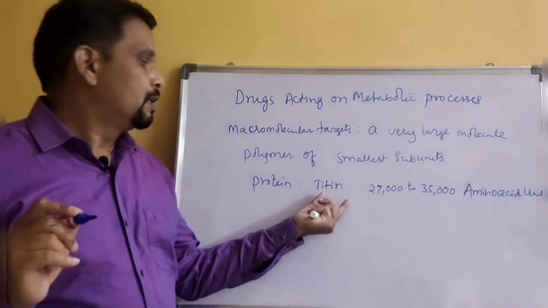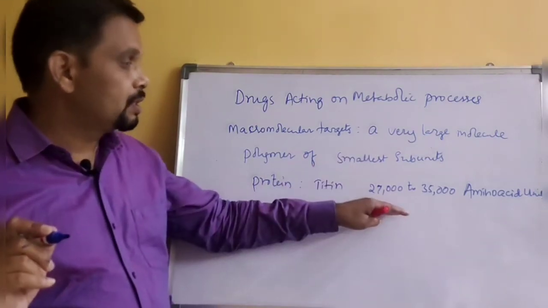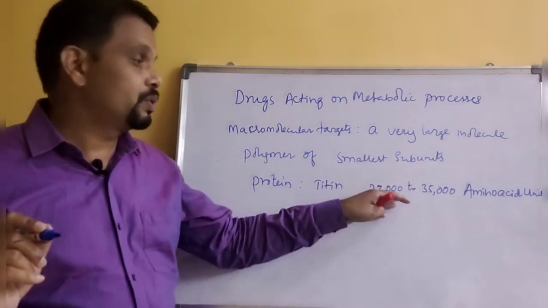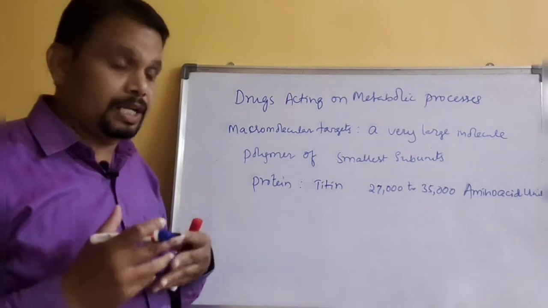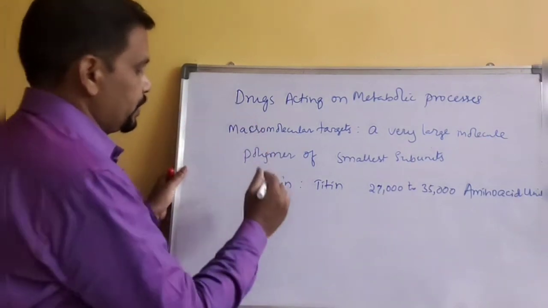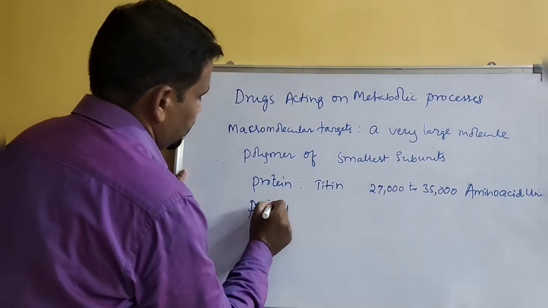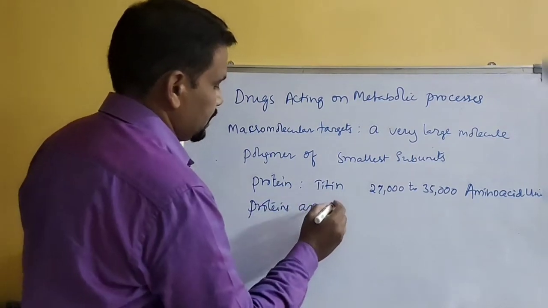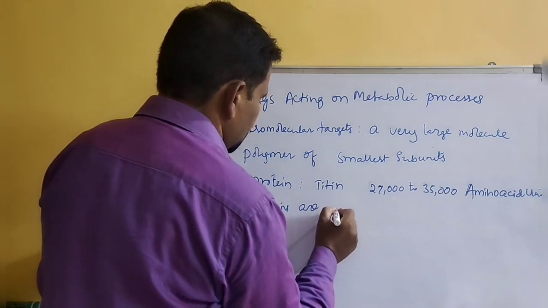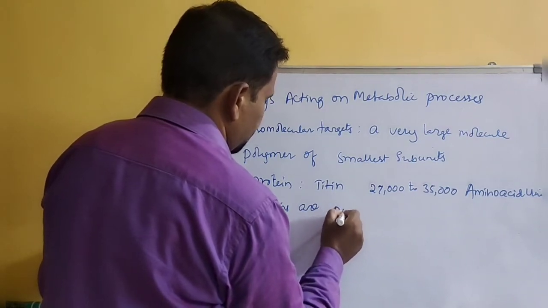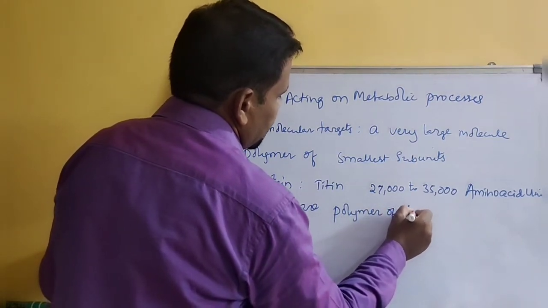This is the largest protein in the body, with about 27,000 to 35,000 amino acids in a chain linkage. So proteins are nothing but polymers of amino acids.